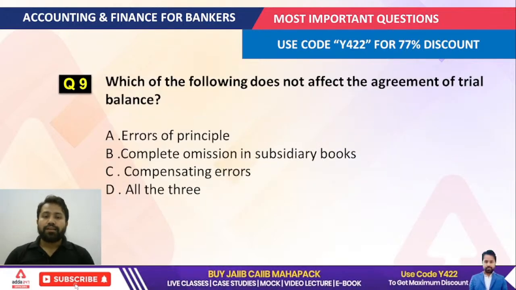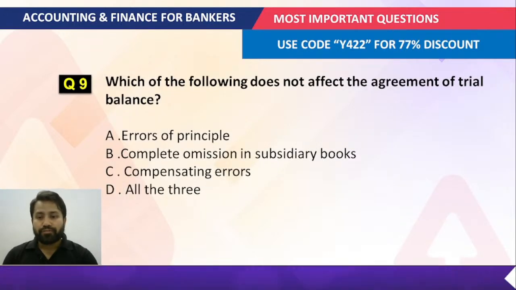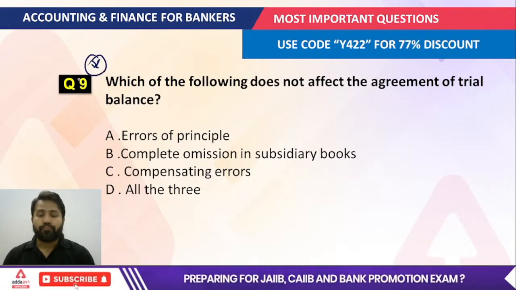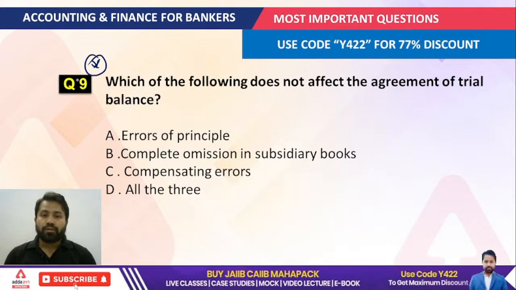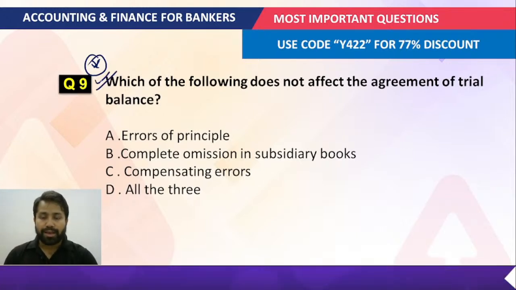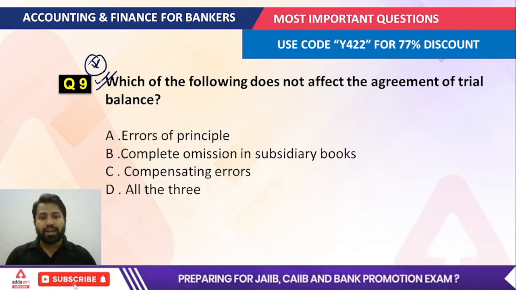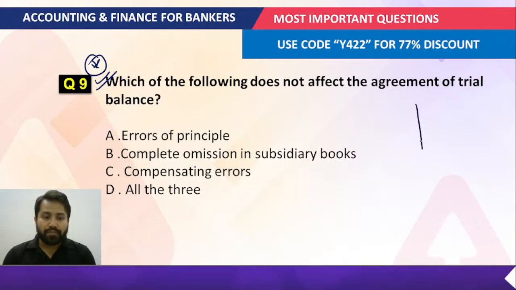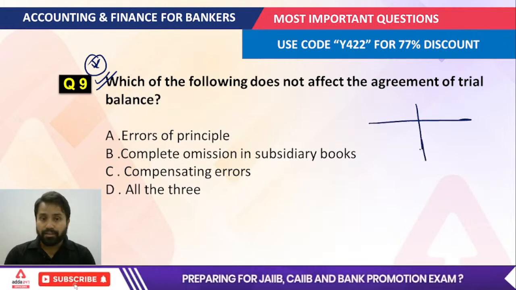Which of the following does not affect the agreement of the trial balance? And this is a very, very important question from the exam point of view. Does not affect the agreement of the trial balance, because from this question the examiner actually covers each and every type of error in this situation. Now you can understand which type of error does not affect the agreement of the trial balance.